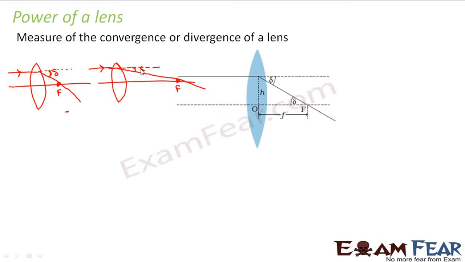This delta. So this angle decreased. That means as the focal length of the lens increases, the convergence decreases. That means power of a lens is inversely proportional to the focal length of the lens, right? So greater the focal length, lesser is the power of the lens.